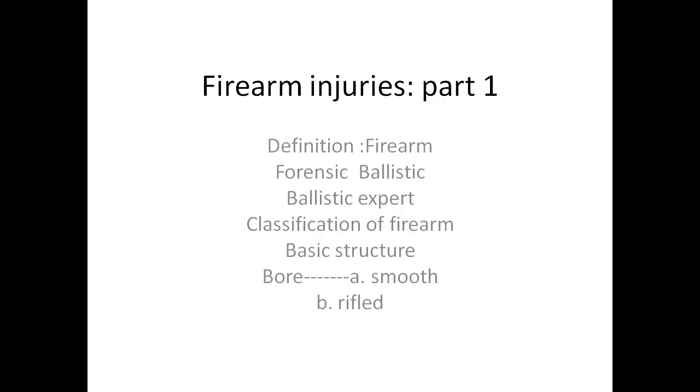Now, what is firearm? What is the definition of firearm? Firearm is an instrument or device which propels the projectile by expansive forces of gases burned by gunpowder. So this is the definition of firearm. It is an instrument or device which propels the projectile by the expansive forces of gases by explosive powder.